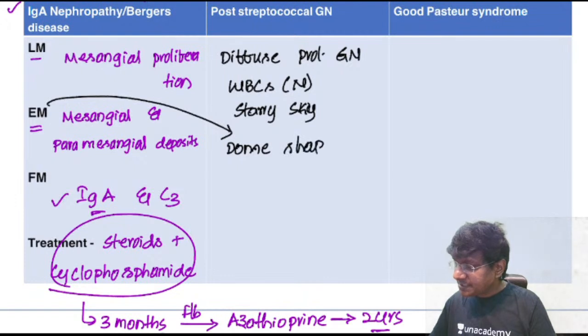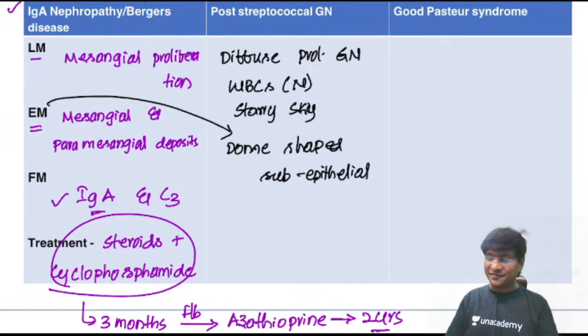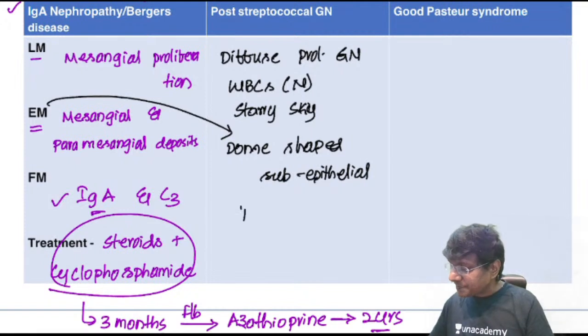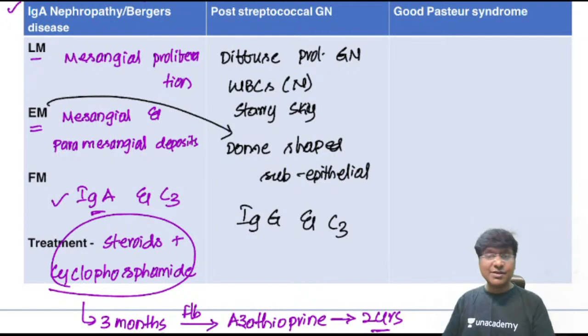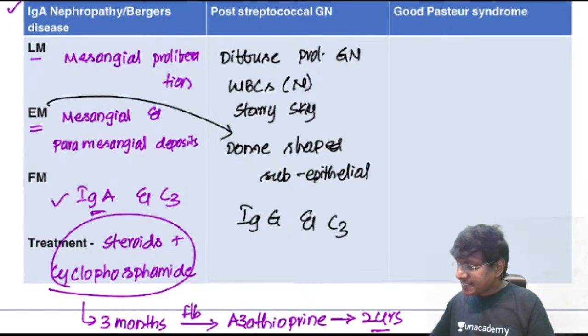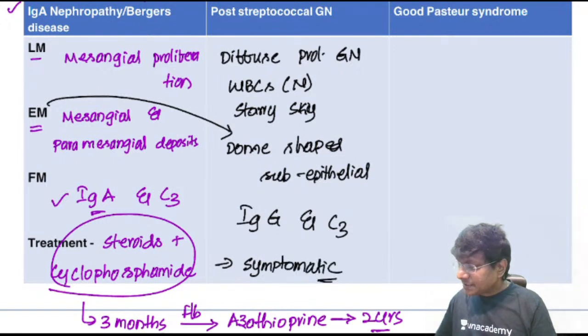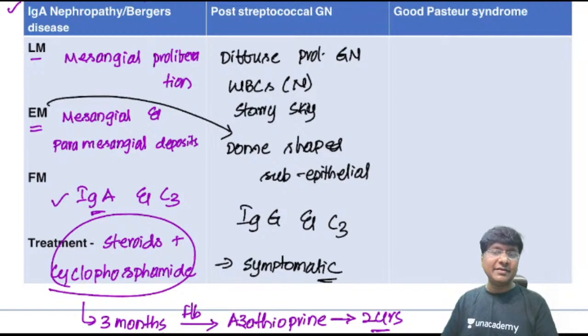Dome-shaped subepithelial deposits are what you will observe in the electron microscopy of post-streptococcal glomerulonephritis. In fluorescent microscopy, you will have IgG as well as C3. Treatment is completely symptomatic. You don't have any specific drug which will completely reverse PSGN.